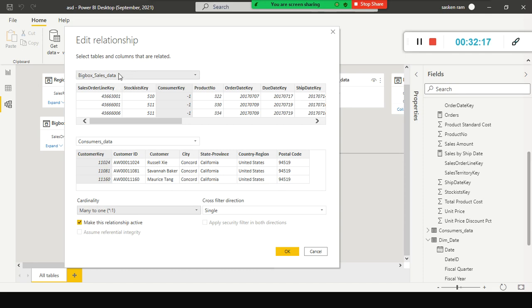Why? This is the many table, the fact table. This has transaction data. This has only the lookup data or the master data, the dimension table, right? And the next one is cross filter direction. Which direction do we want to filter the data? You want to filter the data from the dimension table to the fact table. So by default, it's selected as single. You can use both also. I will show you with an example when you are supposed to use both.